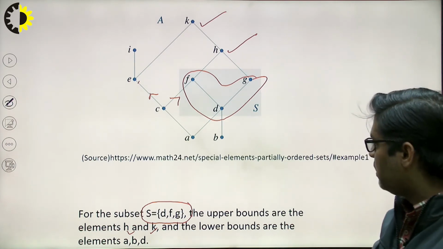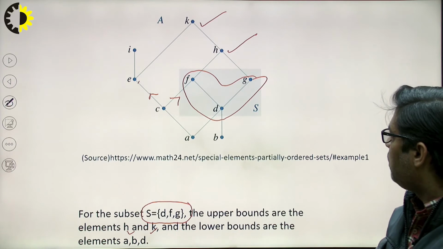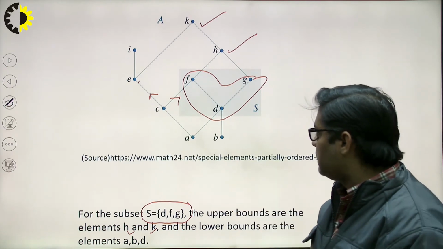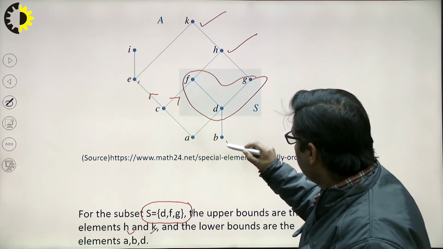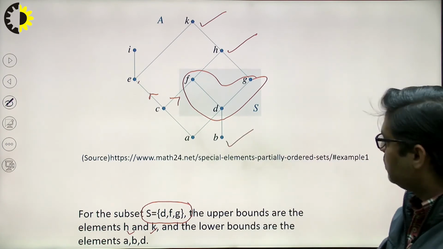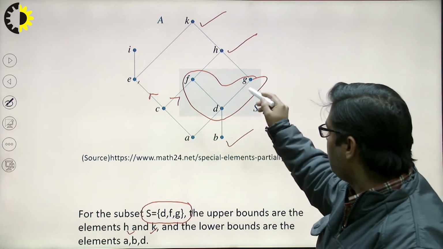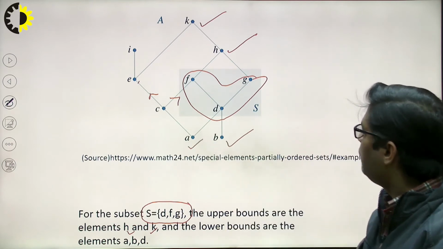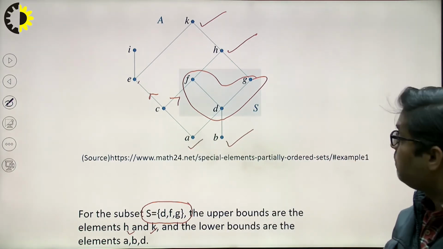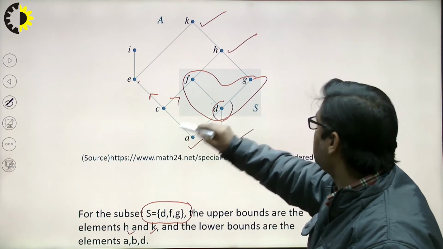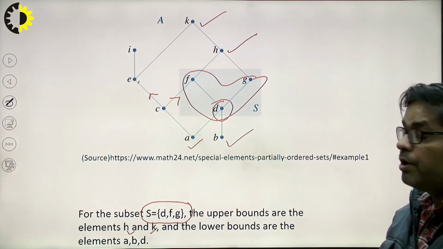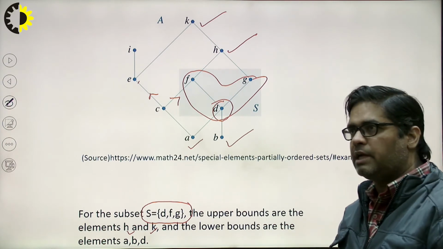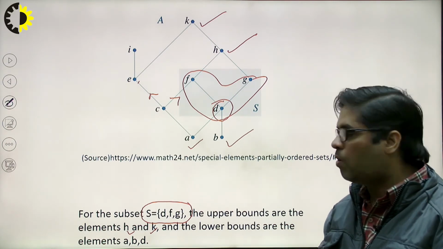Similarly, I will find the lower bound of F, D, G, that is A, B, D itself. Some person is saying, okay, for him it is okay because B is less than or equal to F, D, G, then it will be the answer. A is also less than or equal to F, D, G, it will also be the answer. Then why is D part of the answer? Because according to the definition, a particular element can be the lower bound of a set if it is less than or equal to all the elements.